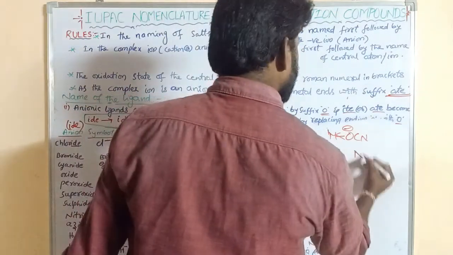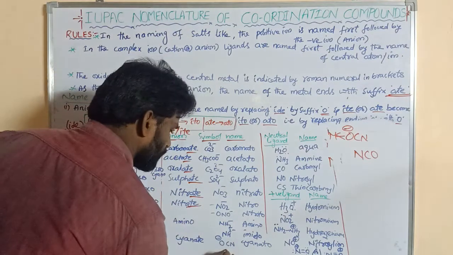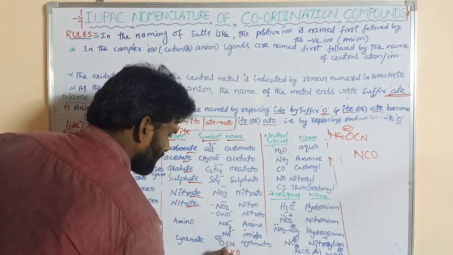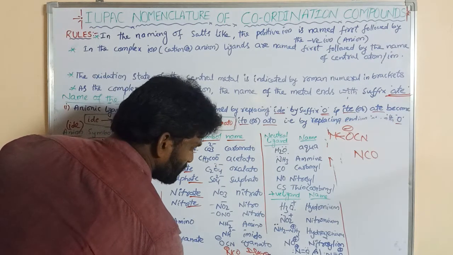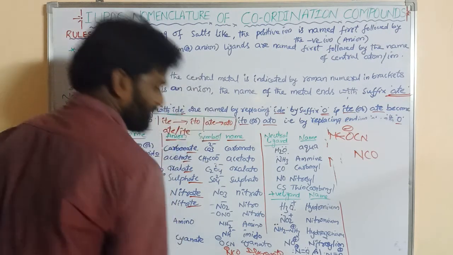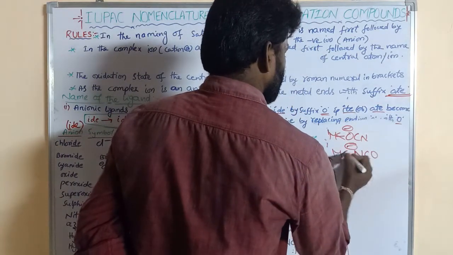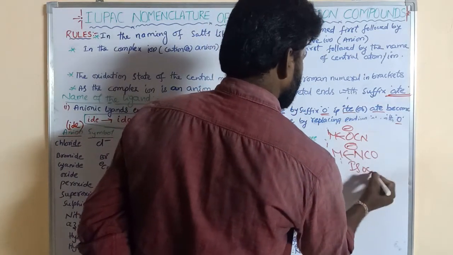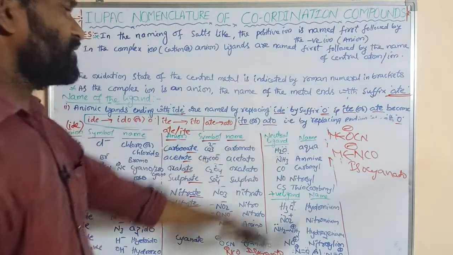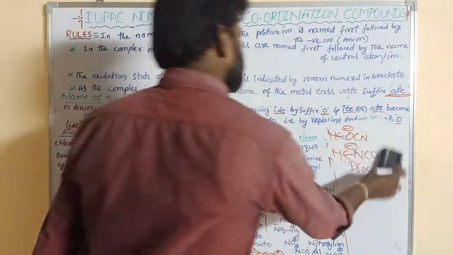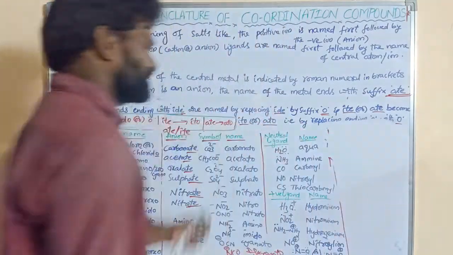NCO minus is also there, where N carries the metal, so that is isocyanate. These are the neutral ligands. For neutral ligands, the name is as it is.